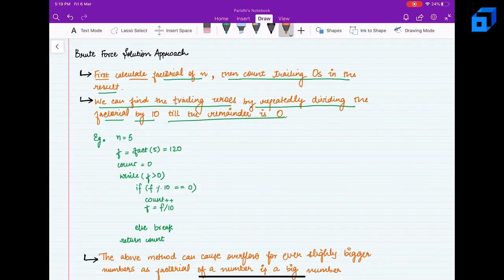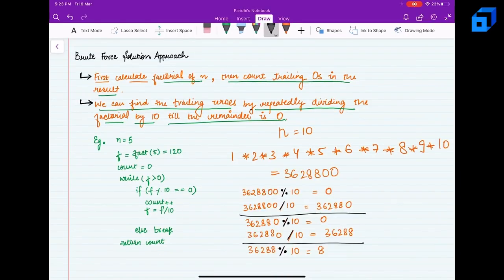Let's say n is equal to 10 and we'll do 1 into 2 into 3 into 4 into 5 into 6 into 7 into 8 into 9 and into 10. This will give us the number 3628800. Now to find the trailing zeros, we will simply mod it with 10 to get the last digit. So we will get 0.